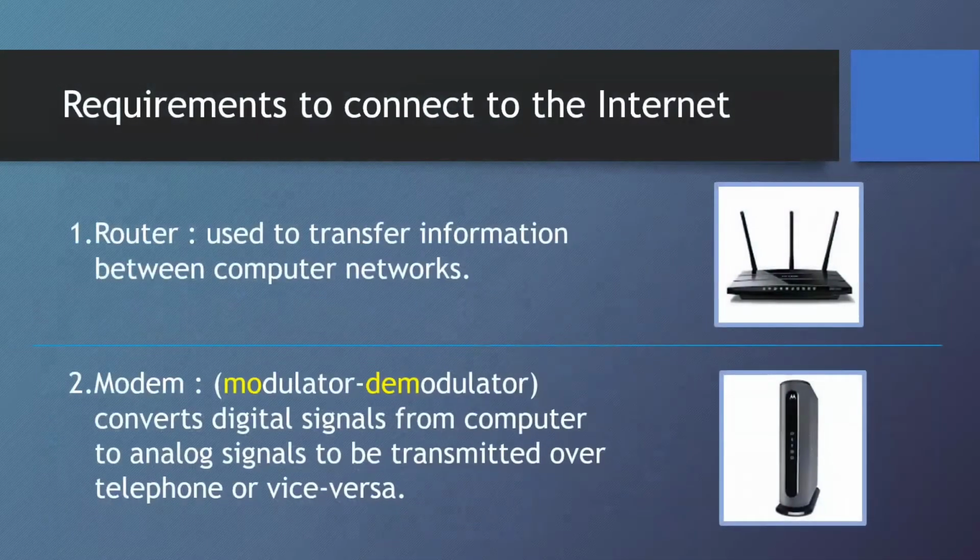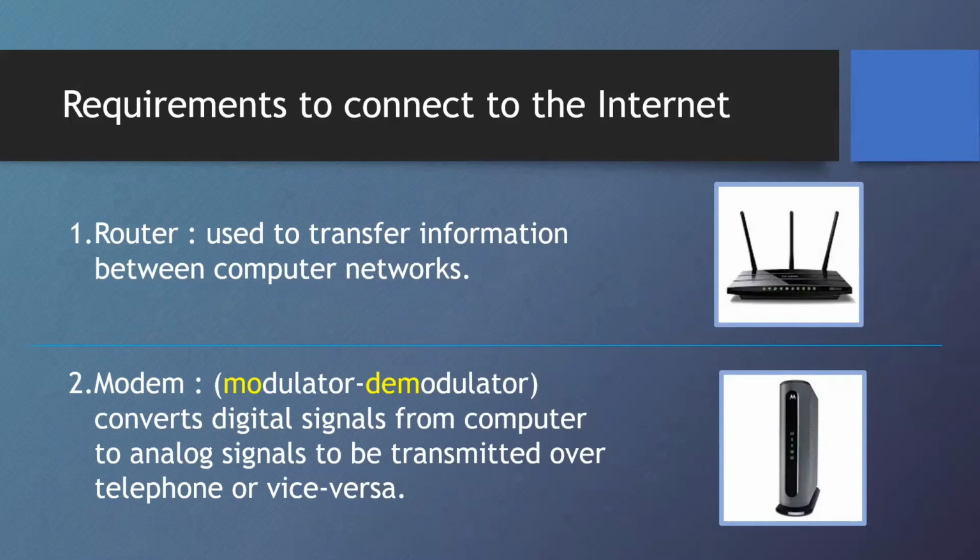The next topic is requirements to connect to the internet. What devices do we need to get a connection to the internet? The first one is a router. You all might have seen this device in your house, right? This is a router. What is it used for? It is used to transfer information between different computer networks. So we already talked about computer networks, right? It was a collection of computers connected together. So these small computer networks need to transfer information between them, and for that we use a router.